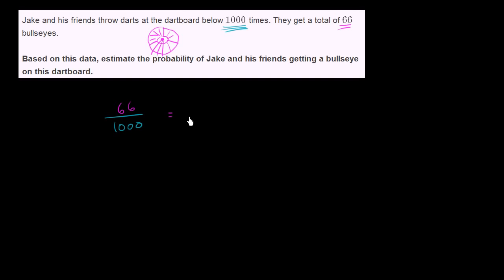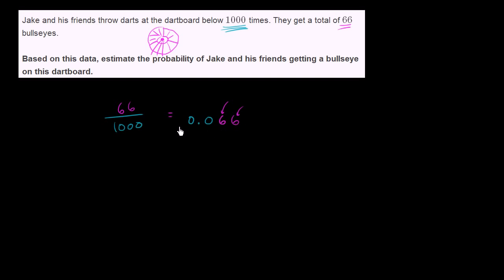So you could write this as 0.066. This right over here is 6 hundredths, and this is 6 thousandths, so altogether this could be viewed as 66 thousandths.